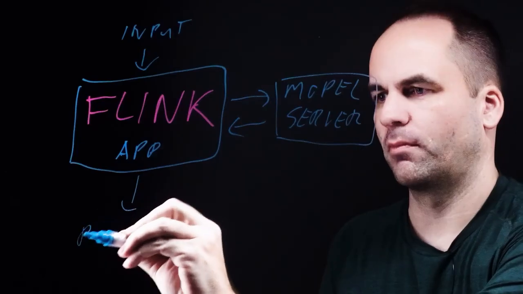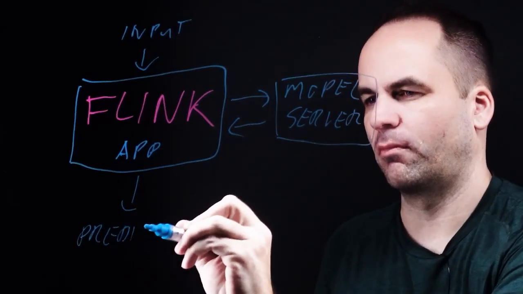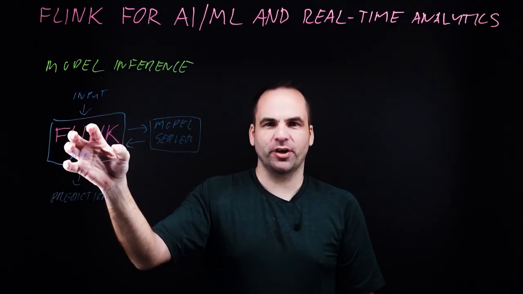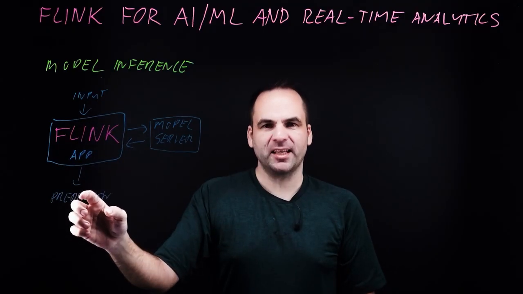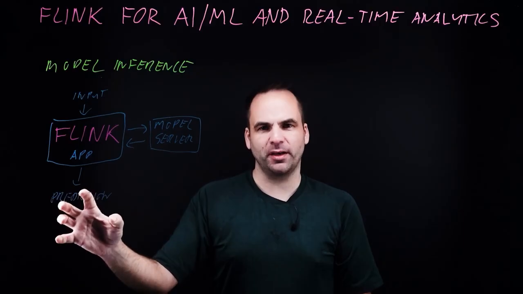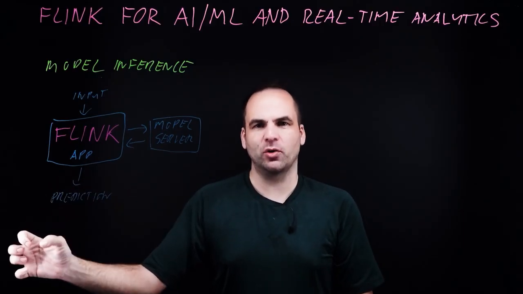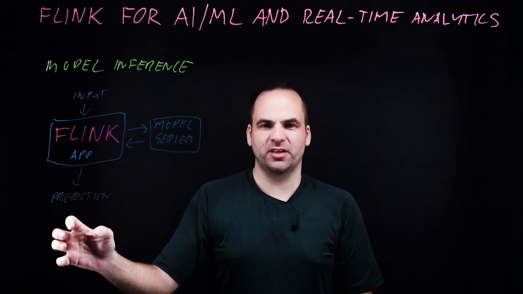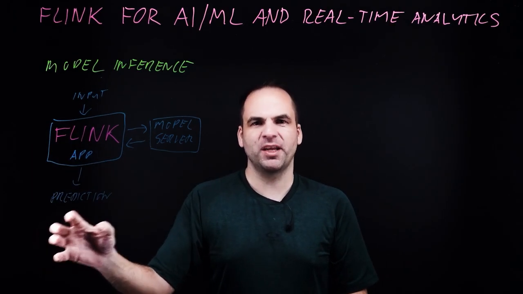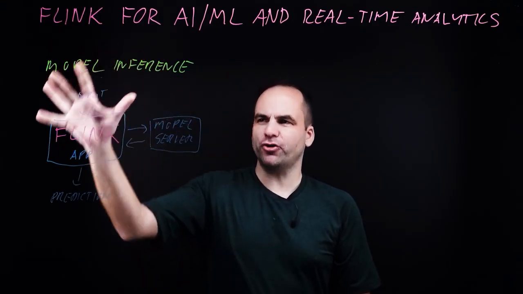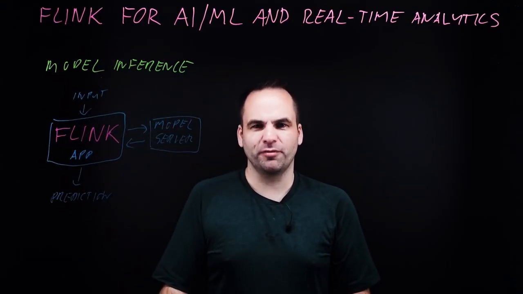So here now, where we get input, process it, use it for real-time model inference, and then we use that prediction or generation of a model to use it in the next part of the business process. Typically, this goes into another Kafka topic, and from there into many other downstream applications. The next Flink application, a third-party data lake, or maybe just a BI tool for batch reporting. So that's now the big picture, how you can do model inference with Apache Flink.